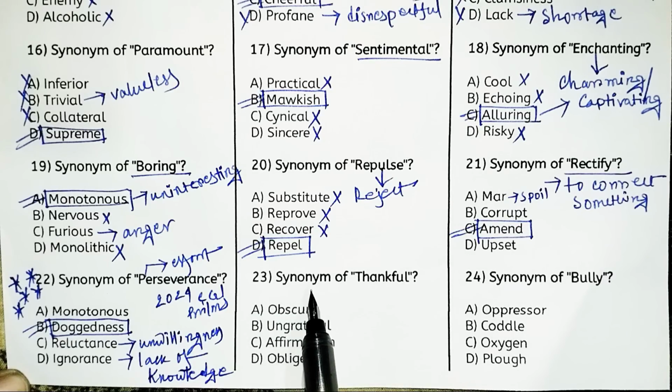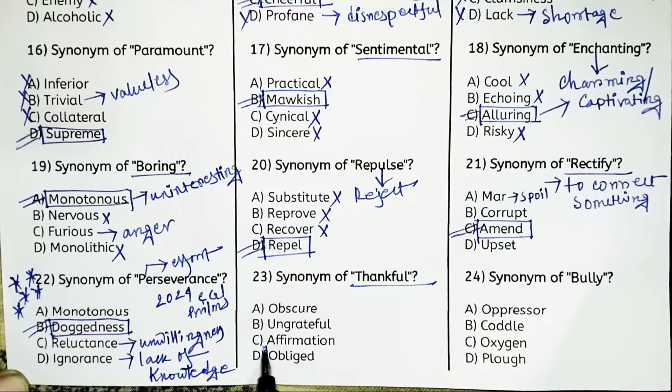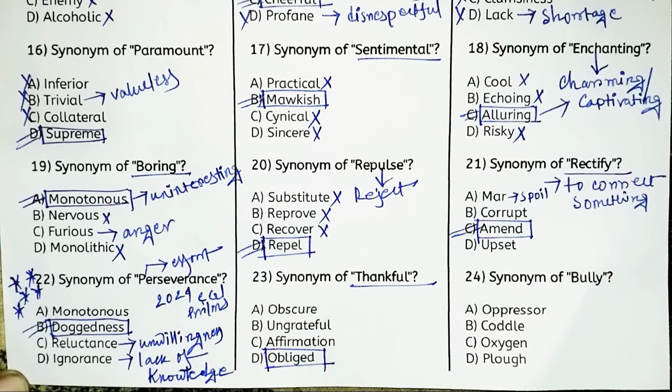Here is the next one, synonym of thankful. This is a very common word, thankful. So what is the meaning of thankful? Option A, obscure. Option B, ungrateful. Option C, affirmation. Or option D, obliged. Obviously option D, that is obliged, is the right answer. Obliged means one kind of thankful.